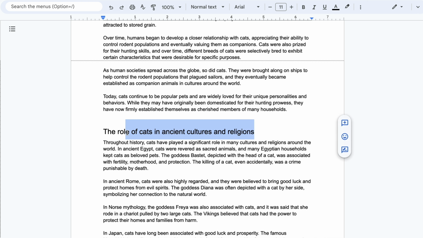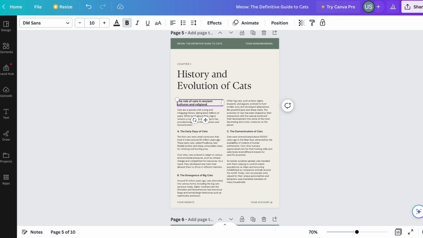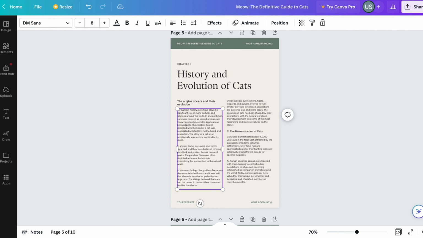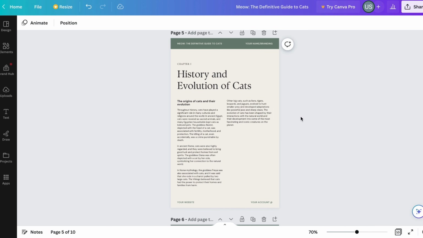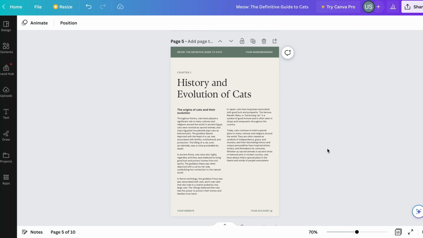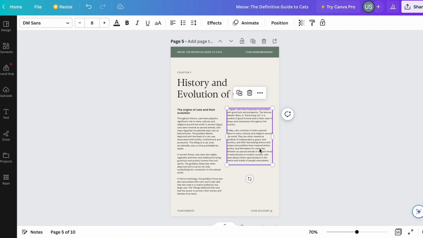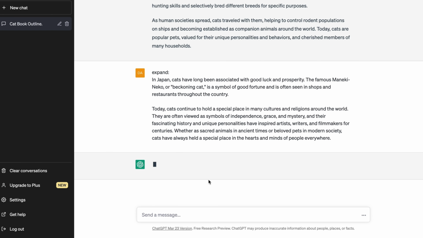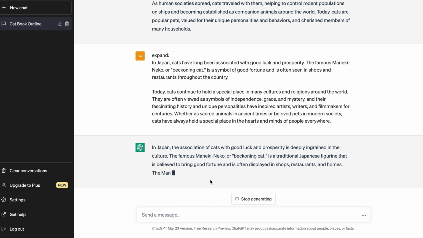For this section, we will be writing about the role of cats in ancient cultures and religions. First, remove the main text copied from the previous page, and then copy and paste this new section. You may notice that the final 2 paragraphs are a bit too short for the page. If you'd like, you can ask ChatGPT to expand them for you. Just copy and paste the text into the ChatGPT dialog and ask it to expand.